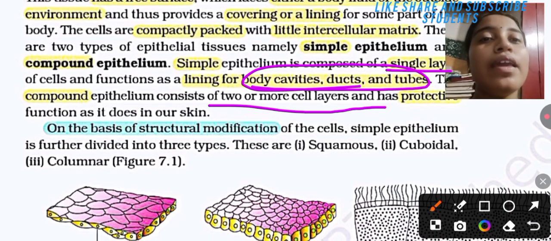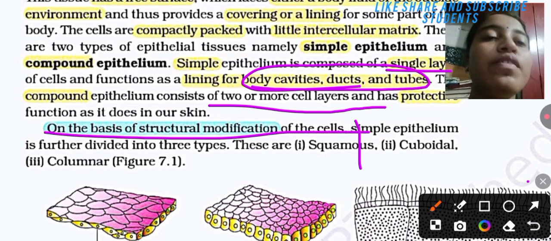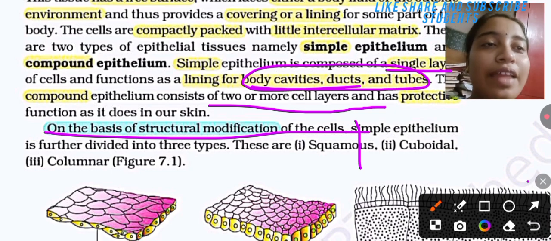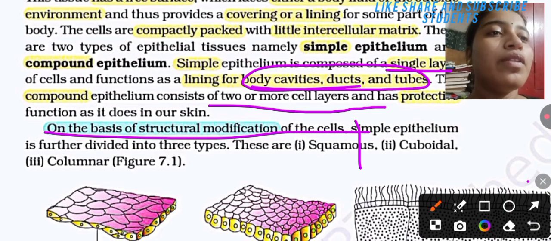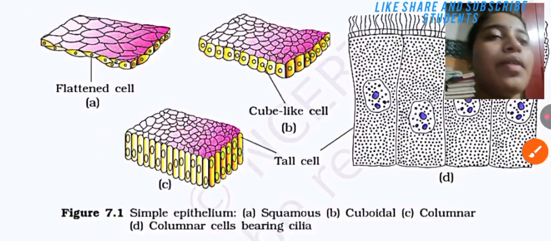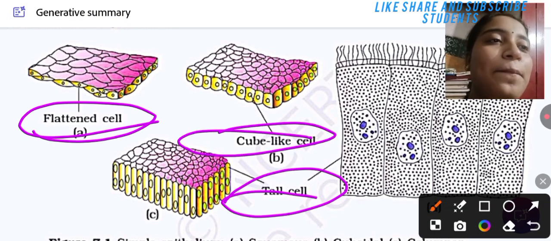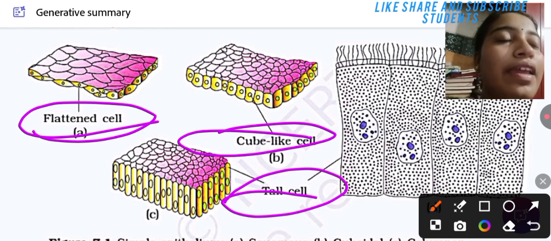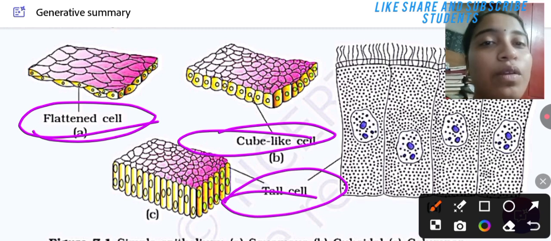On the basis of structural modification, the cells of epithelium are further divided into three types: squamous epithelium, cuboidal epithelium, and columnar epithelium. That is, flattened cells, cube-like cells, and tall cells. Flattened cells are very flat and thin, cuboidal cells are like a cube, and tall cells means the cells are tall, and the nucleus is present towards the base of the cell.